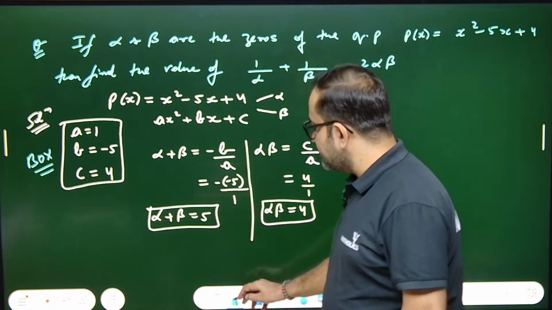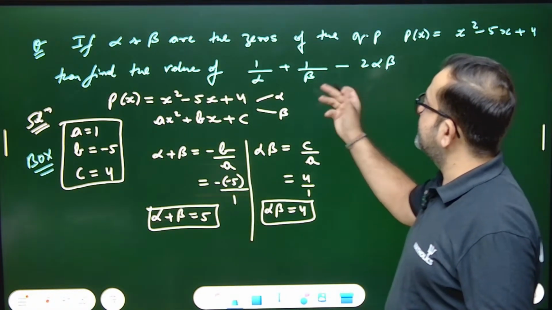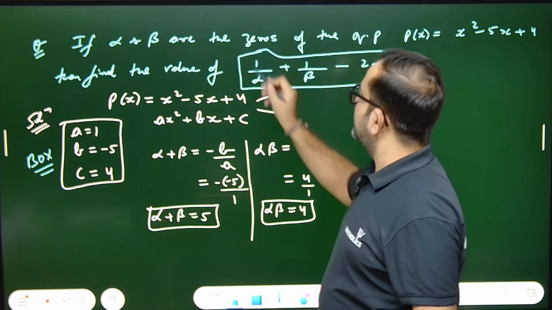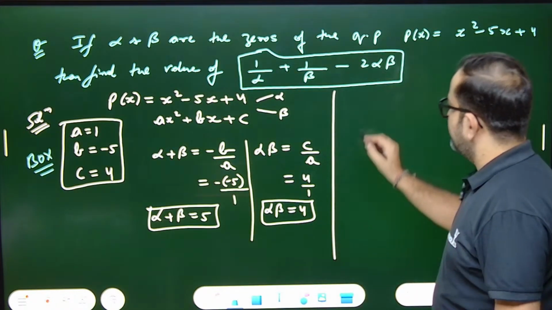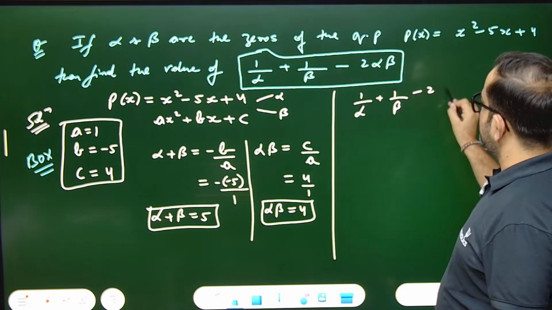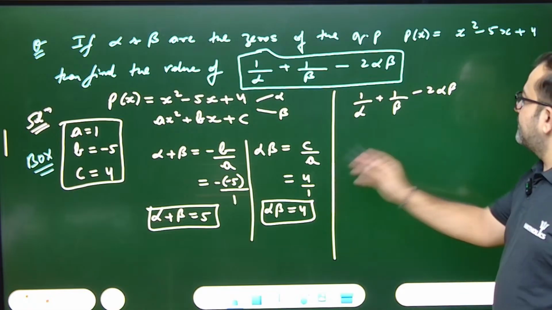If alpha plus beta equals 5 and alpha beta equals 4, you must know this expression you have to solve. You have to get the value of 1 upon alpha plus 1 upon beta minus 2 alpha beta. Alpha beta is already there, so you can find the value. Put alpha beta as 4.